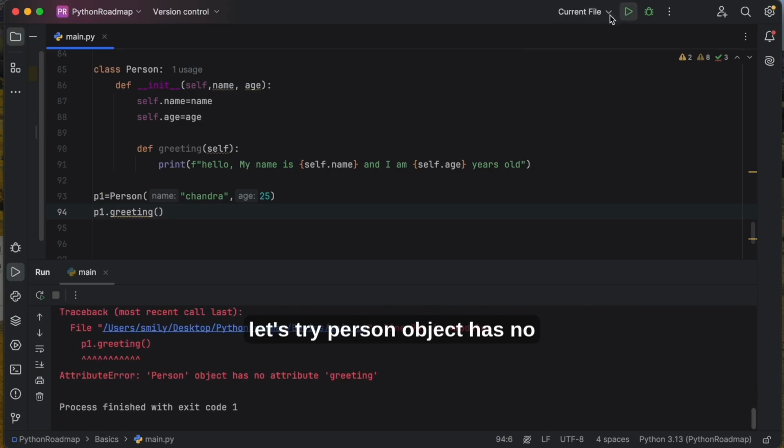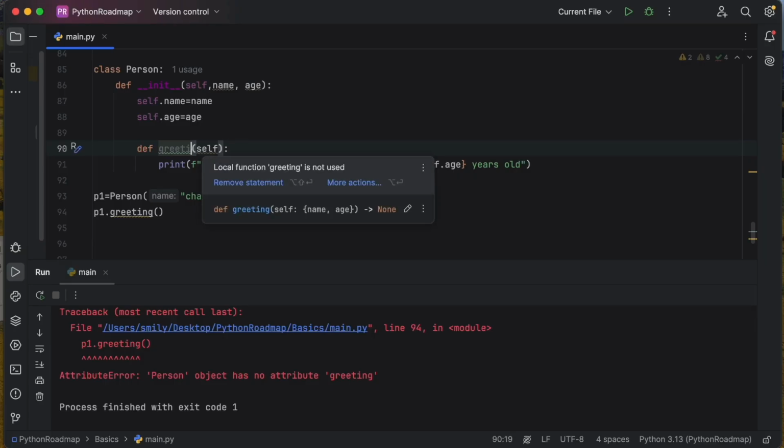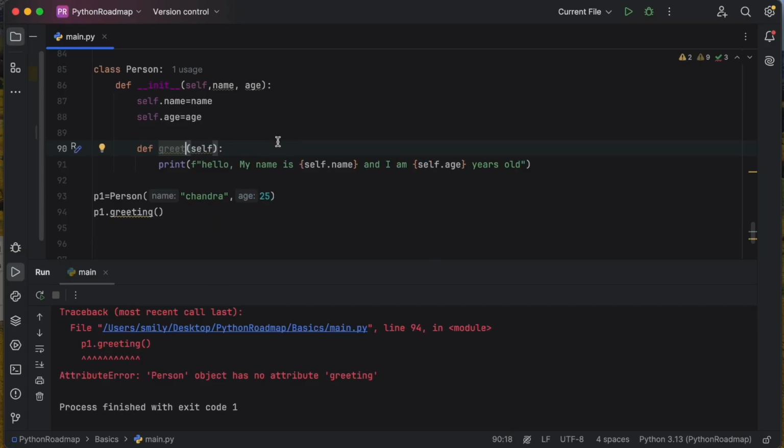Okay, let's try. Person object has no attribute greeting. Greet. Okay, now this one is also fine.